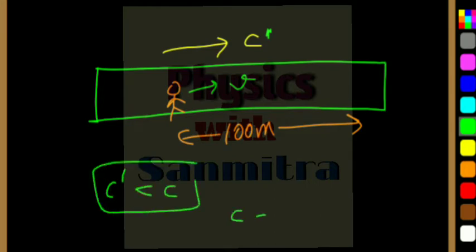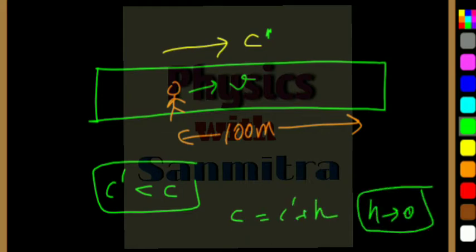Let's say c is equal to c dash plus some h, where h tends to 0. That means c dash is tending to c, but it is not equal to c, because we know already that any object cannot move with the speed of light, we'll see that later.